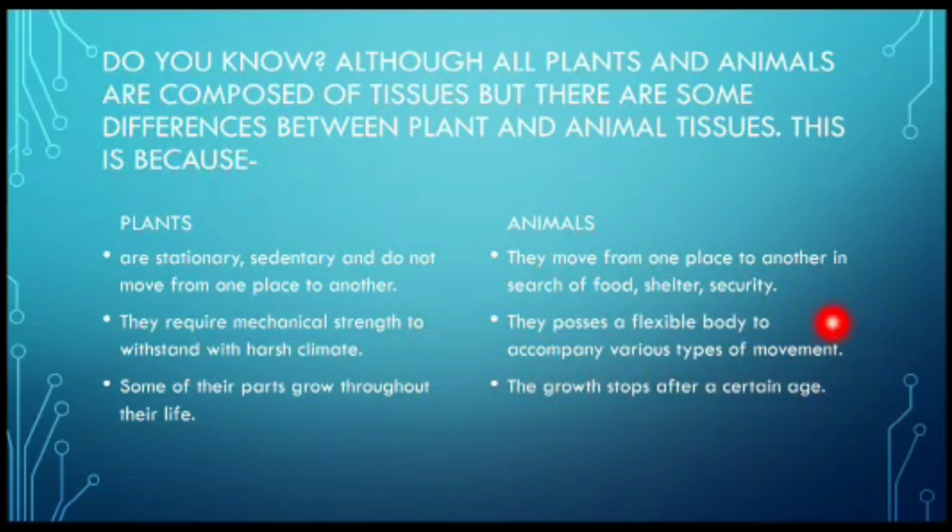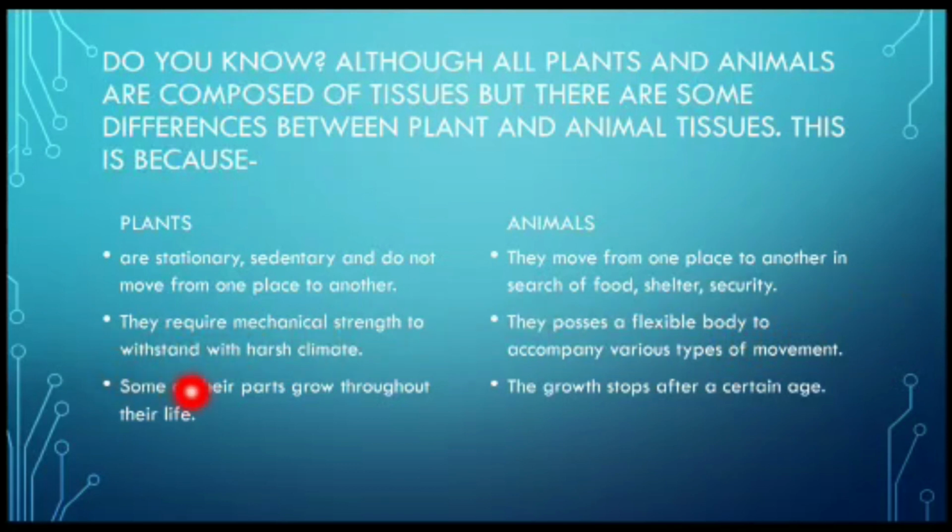The body of the animal has to be flexible because we have to do various types of movement. We are not stationary. We move up, we move down, we sit up, we sit down, we sleep, we walk, we run, we stretch our body, we bend, and many more.